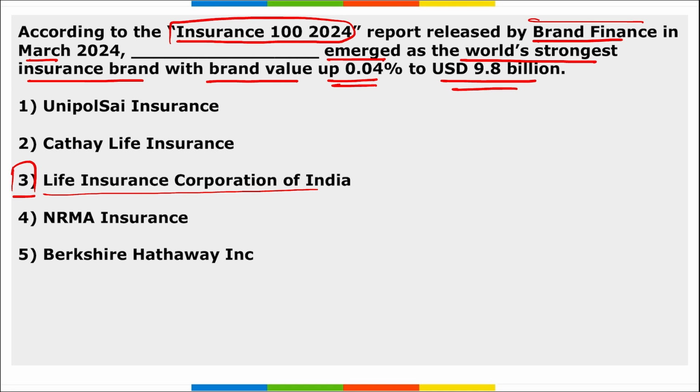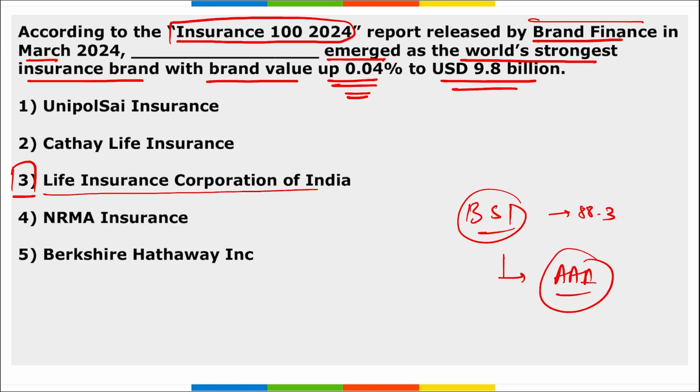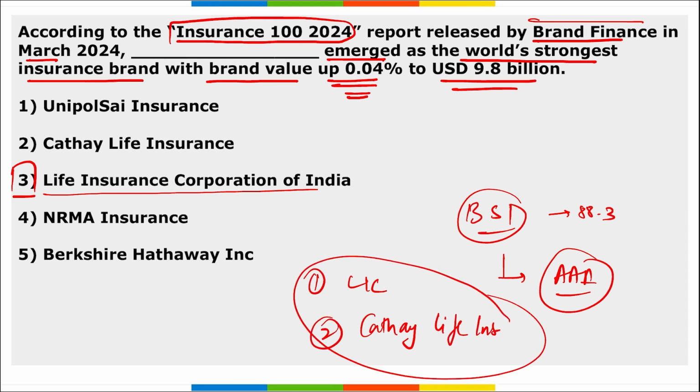They emerged as the world's strongest insurance brand with a brand value up by 0.04% to $9.8 billion. Correct? And they have a brand strength index score of 88.3 and a triple A brand strength rating. Then LIC is followed by Taiwan based Cathay Life Insurance. Right? So first is LIC and second is Taiwan based Cathay Life Insurance.